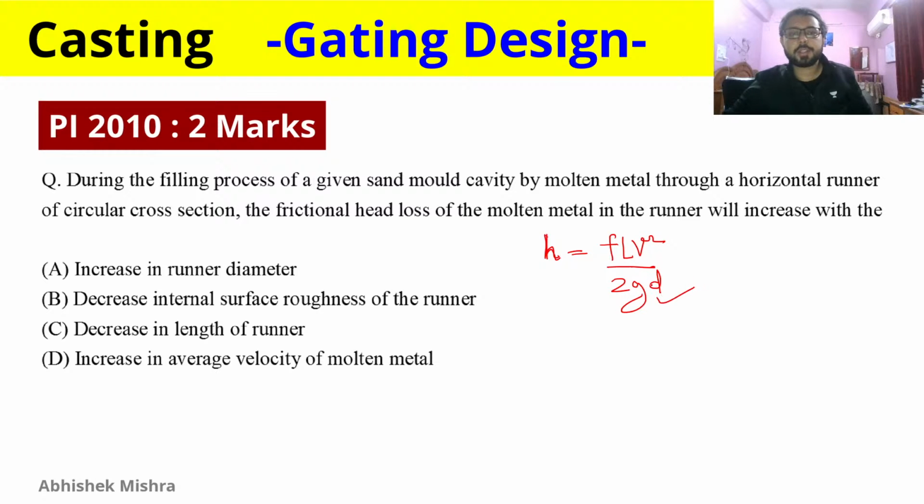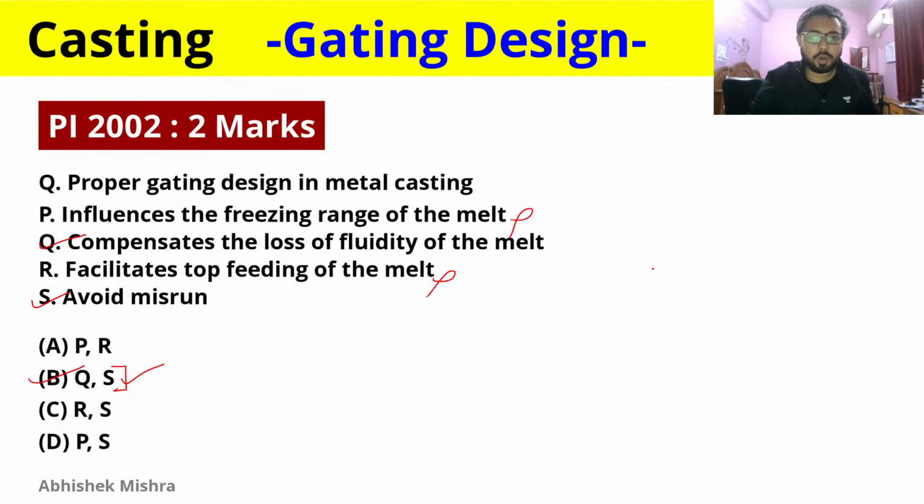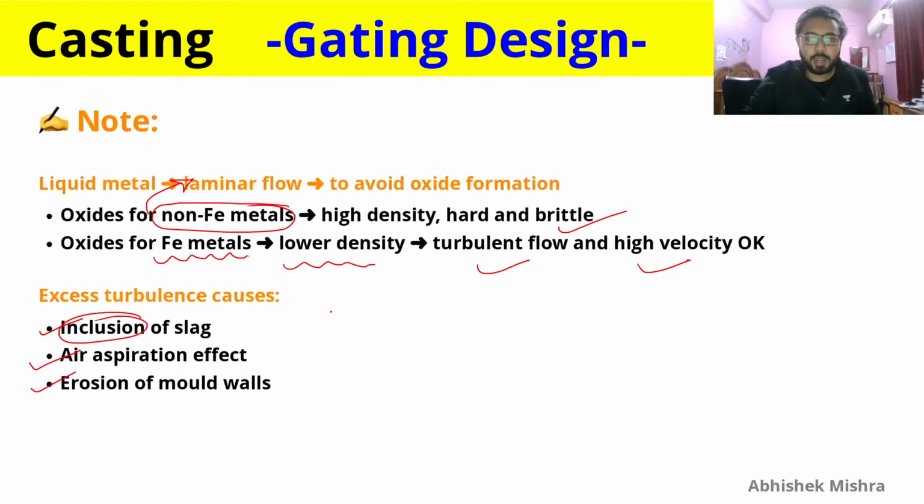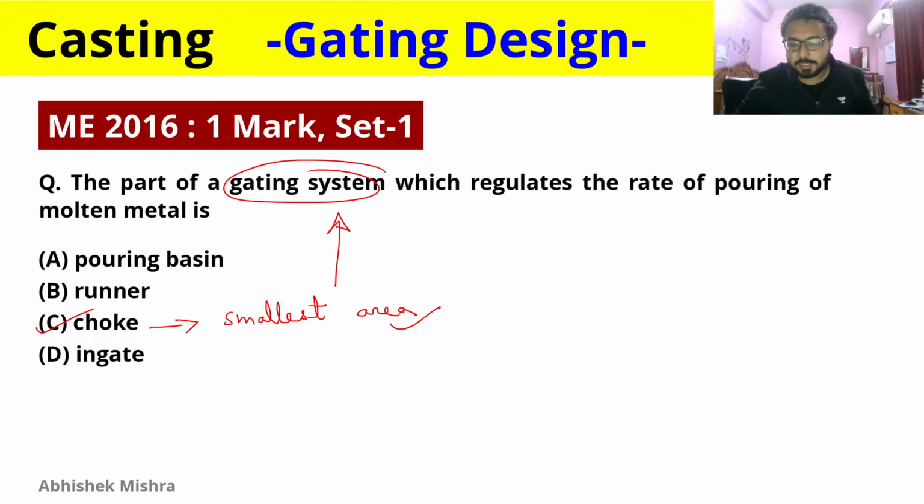So by looking at this formula, we can say, here is your runner, and your molten metal will flow through this runner, and since it is flowing through it, obviously there will be some losses due to friction. And what losses will be there due to friction, let's see.